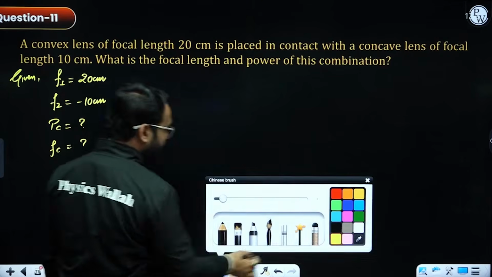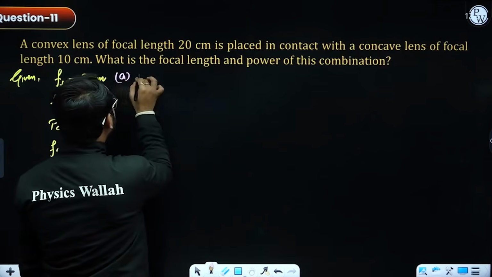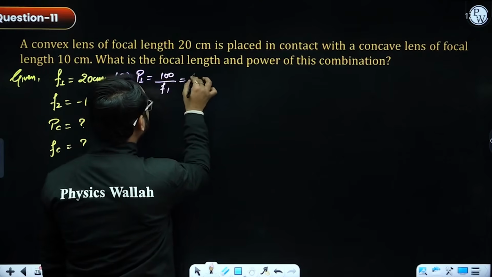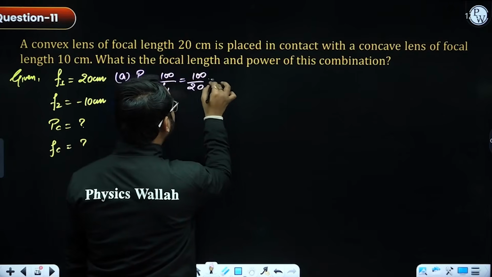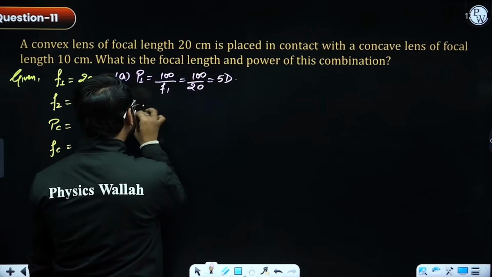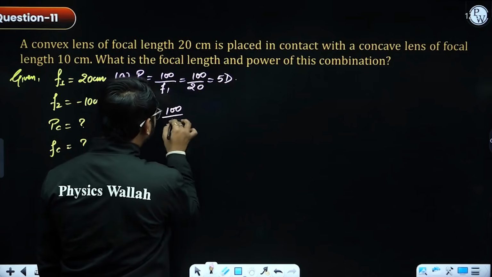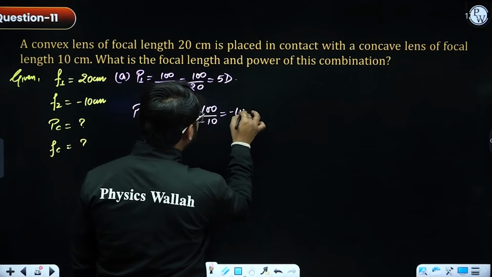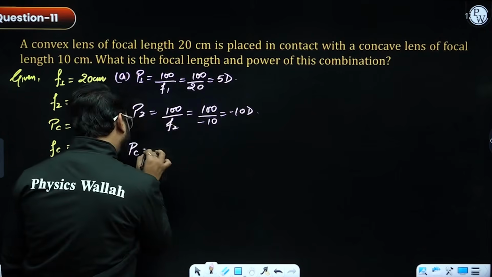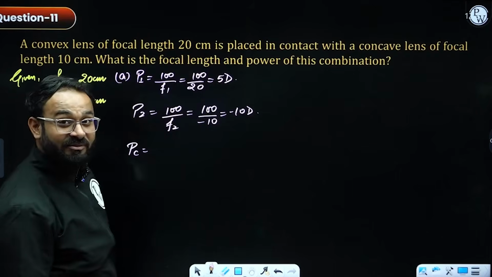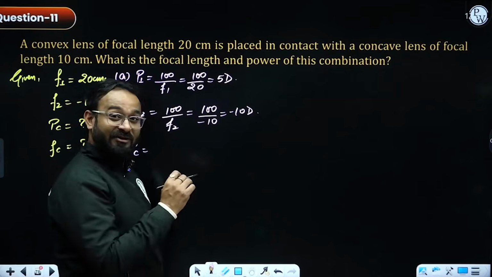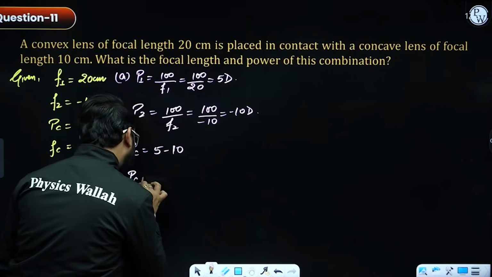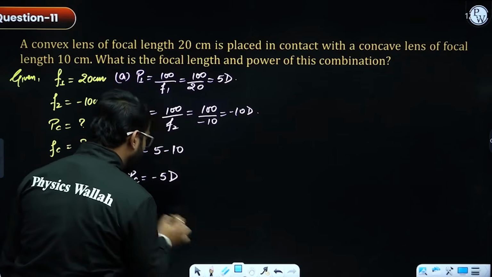So solve this. In the first case, power 1 is 100 by focal length 1, that is 100 by 20, which is going to be 5 diopter. Similarly, power 2 is 100 by f2, which is 100 divided by minus 10, which will be negative 10 diopter. And power for the combination, how much will it be? 5 plus 10 or 5 minus 10? Correct. It will be 5 minus 10. So power for the combination is nothing but negative 5 diopter.